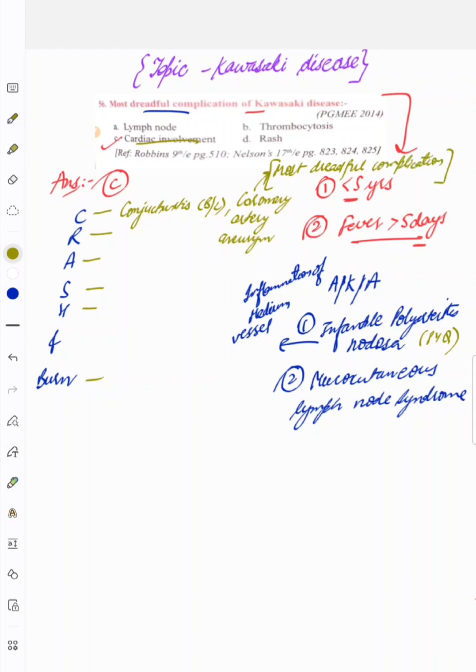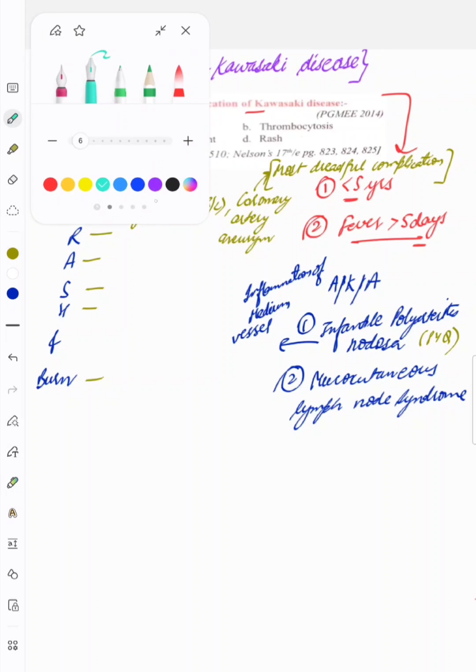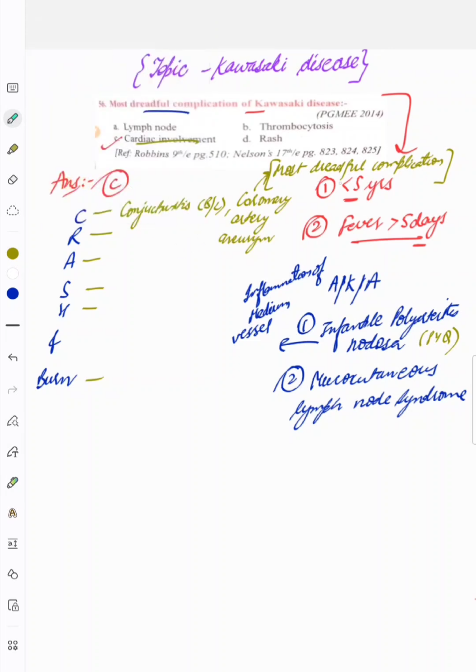The investigation that is most important to monitor is what? As the heart is involved, what investigation will you do? The most important investigation is ECG.